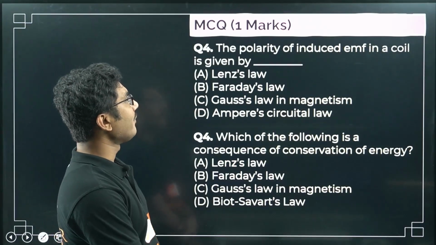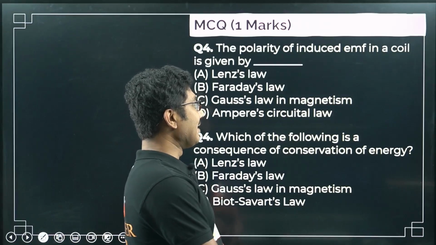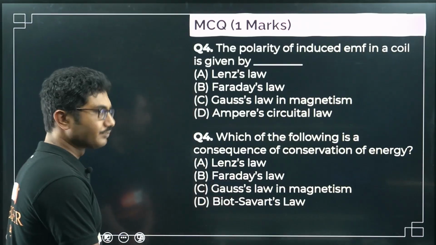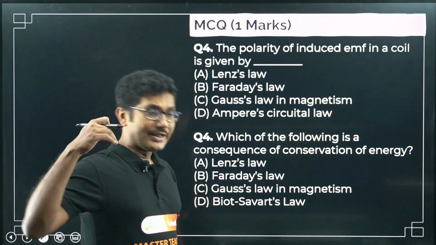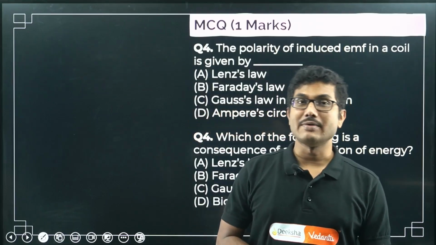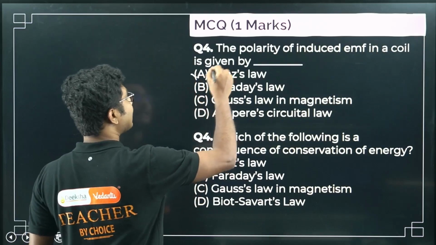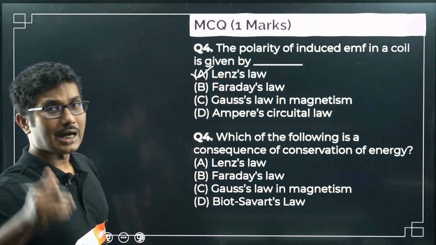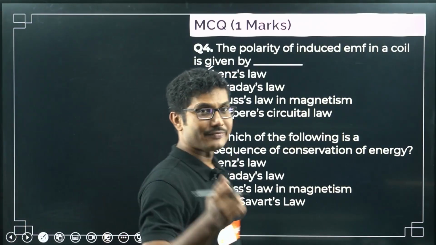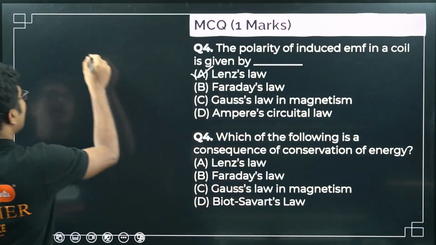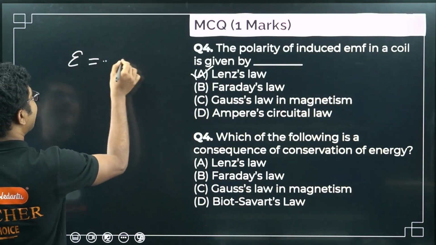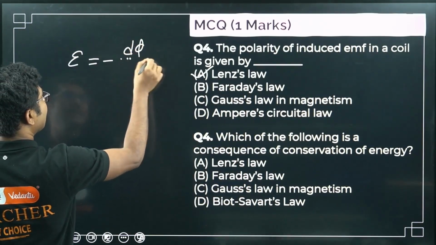Now, the polarity of induced EMF in a coil is given by... We know that the value of EMF is given by Faraday's law, but the polarity is given by Lenz's law. So Lenz's law is the answer because that adds the negative sign. If you remember, the induced EMF is given by minus d phi by dt.